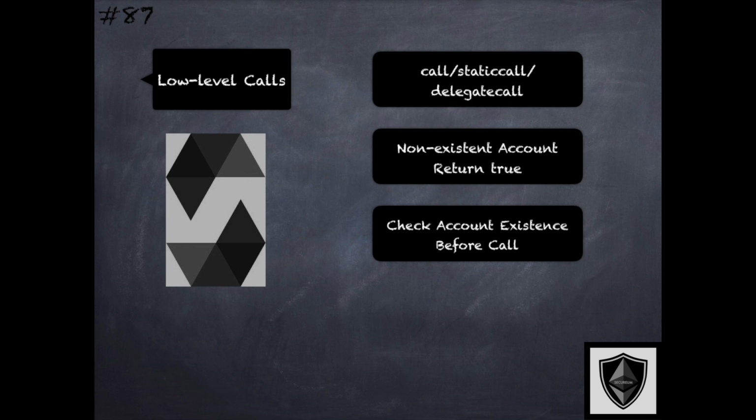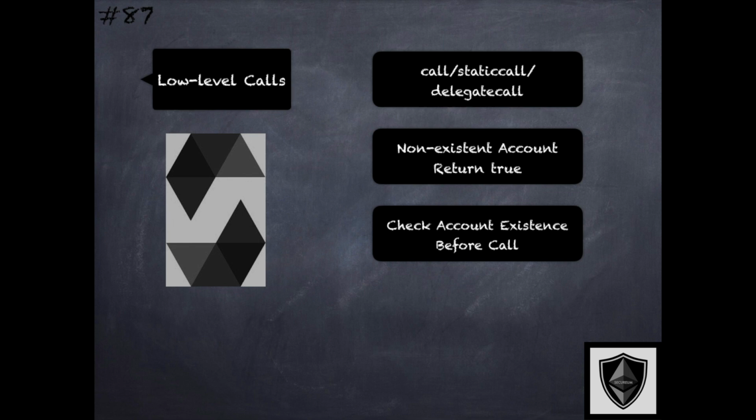And this can have some serious side effects if the contract logic really assumes that the external call was successful and executed the logic that it expected it to execute because it got a value of true from these primitives. The mitigation for this aspect of low-level calls is to check for contract existence before these calls are made and have the logic handle it appropriately if they do not exist.